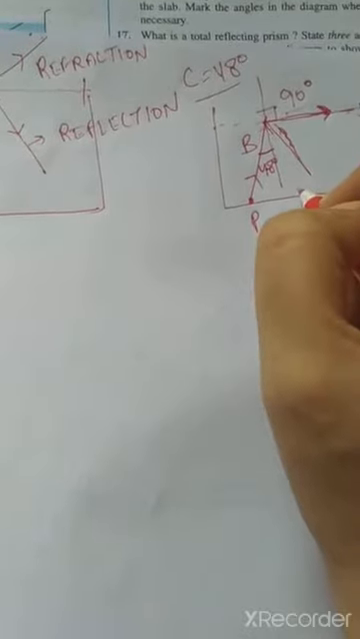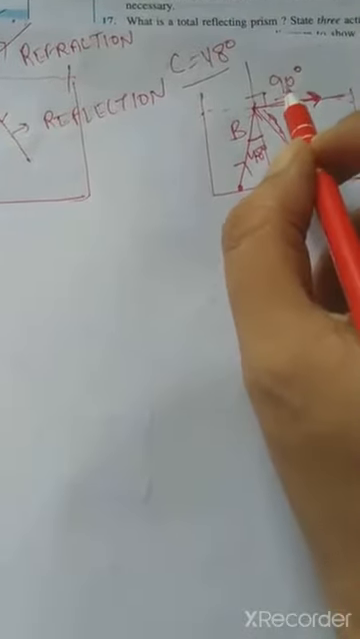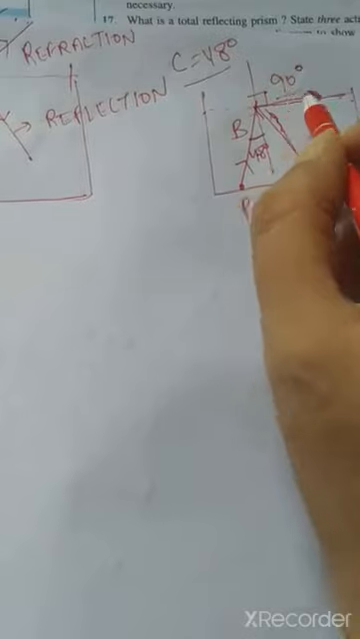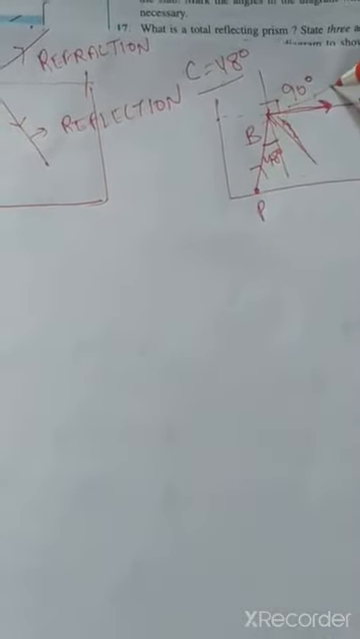So here the angle of refraction will be 90 degrees. That means in this case the refraction takes place along the surface, and the angle of refraction will be 90 degrees. Reflection also takes place, but refraction will be very weak. Clear?